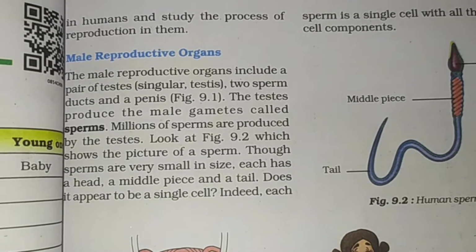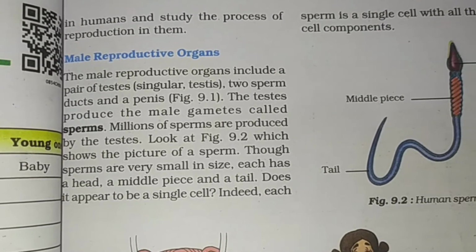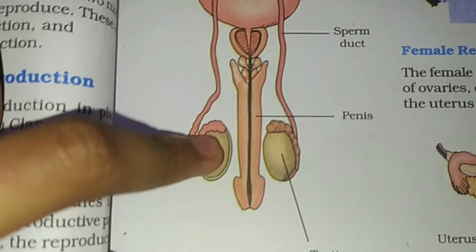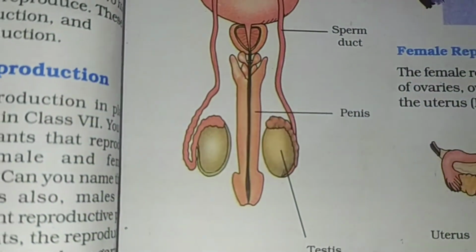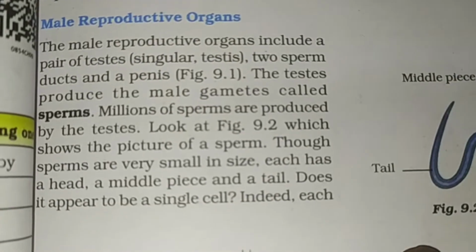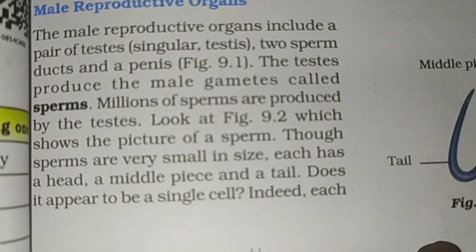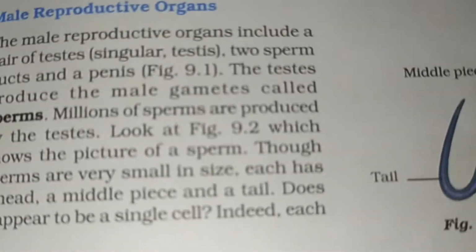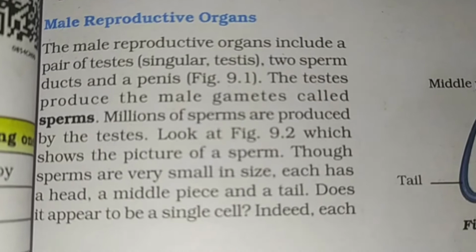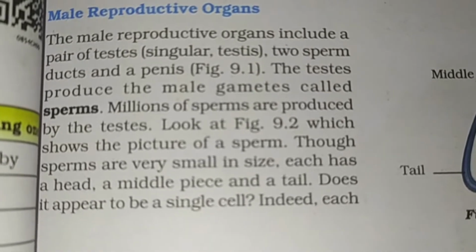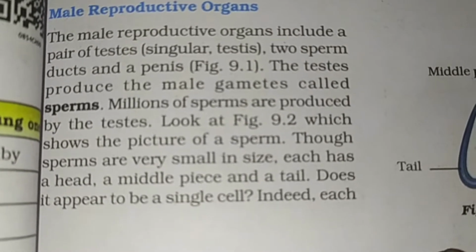These testes produce the male gametes called sperms. Millions of sperms are produced by the testes. Look, this shows the picture of a sperm.